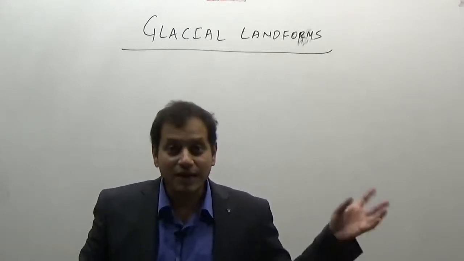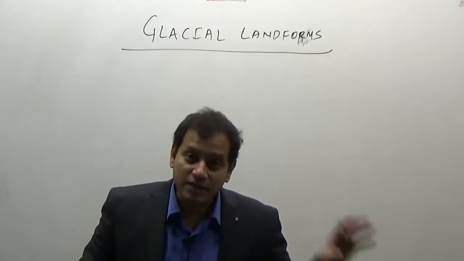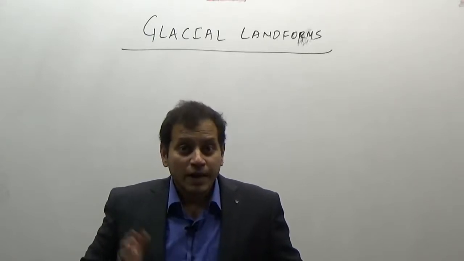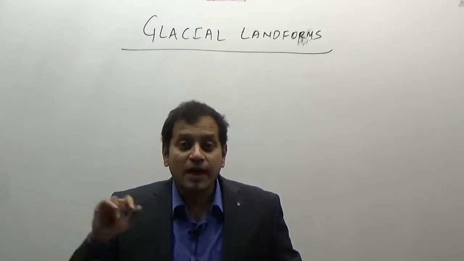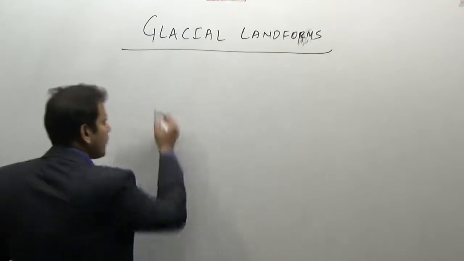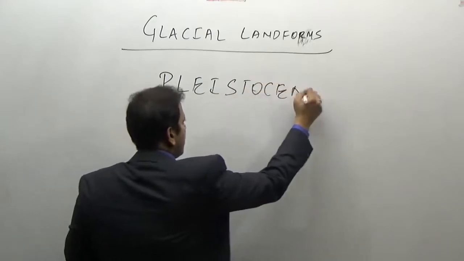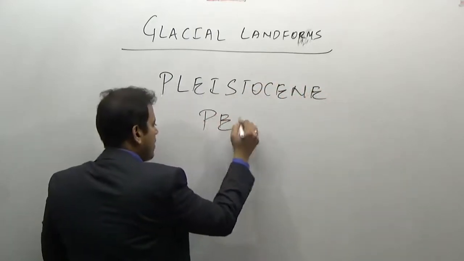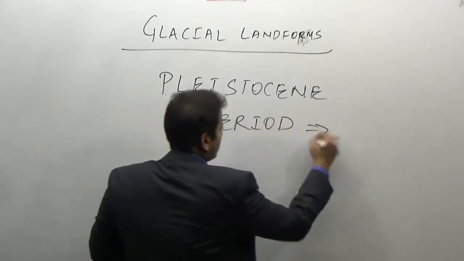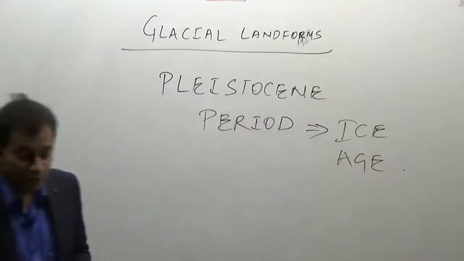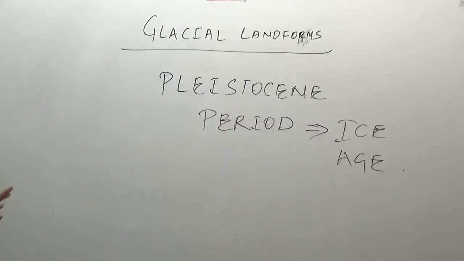So it is not based on any kind of fiction, but there was an ice age once upon a time in the world. This period, when most of the world, that is, around the entire temperate latitudes, was covered by ice, is known as the Pleistocene period. This is one fact you should know for the preliminary examination: the Pleistocene period was the period of an ice age on the entire earth.